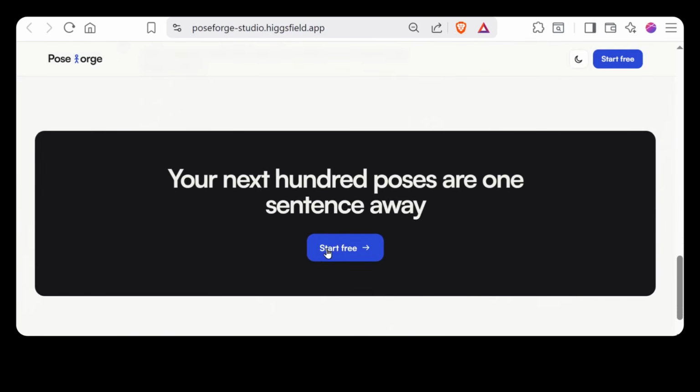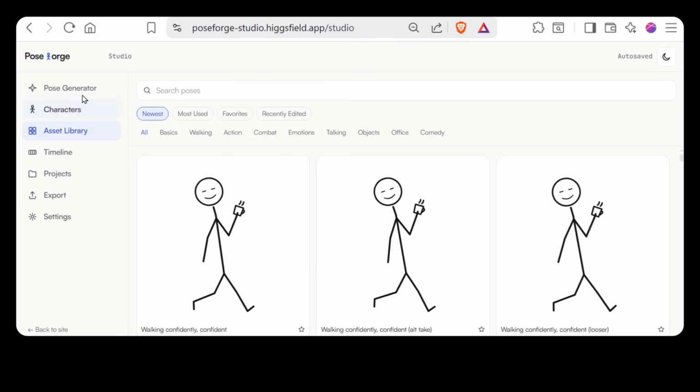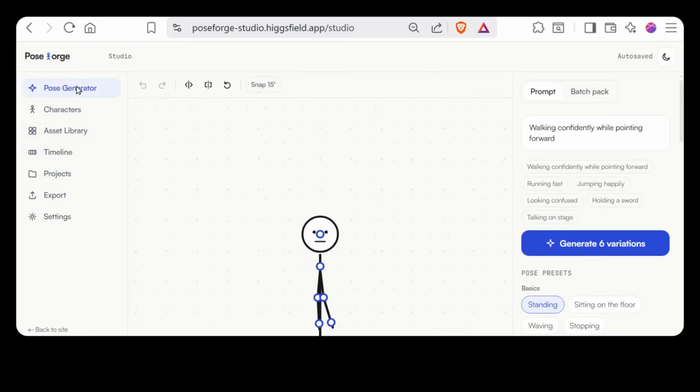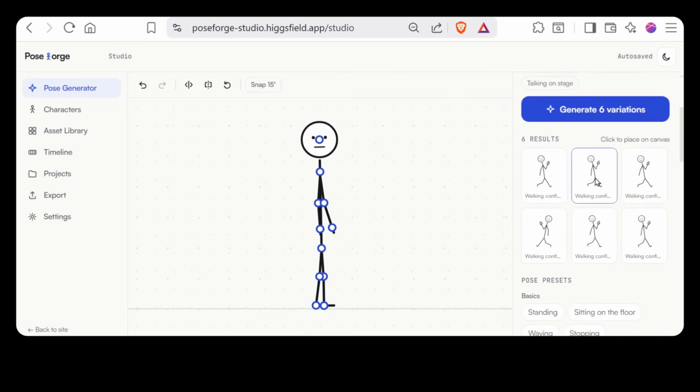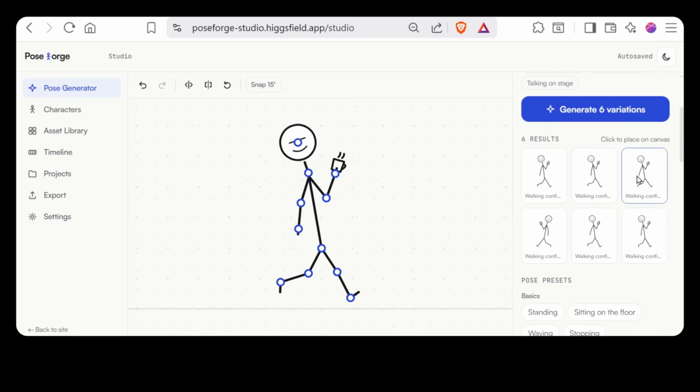I'll hit Start Free, and here's where it gets good. Look at all these options. Let's start with the pose generator, and this has 2 ways to work. You can describe any pose with a simple prompt, and it gives you 6 variants to choose from. Watch. Let me type something simple like walking confidently while drinking water and hit generate, and there we go. 6 clean stick figure poses instantly. Pick whichever one you like.